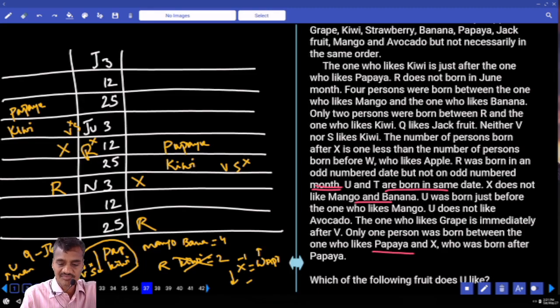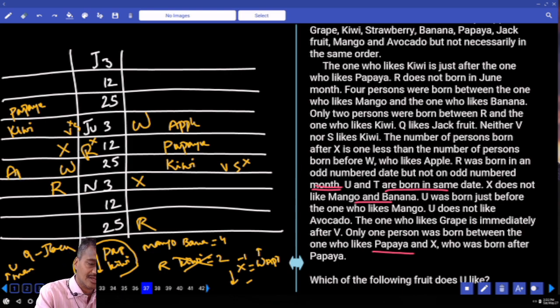Now here, after this X, how many people are there? 1, 2, 3, 4. And before this W, we need to have 5 people. W is here. 1, 2, 3, 4. Now X is here. Then where should this W be? 2 people, and there must be 3 persons before this W. W is here. And W likes what? W likes apple. And here also W likes apple.